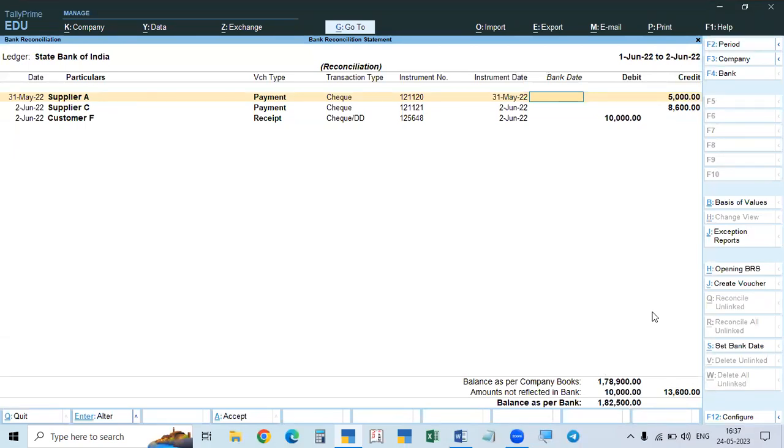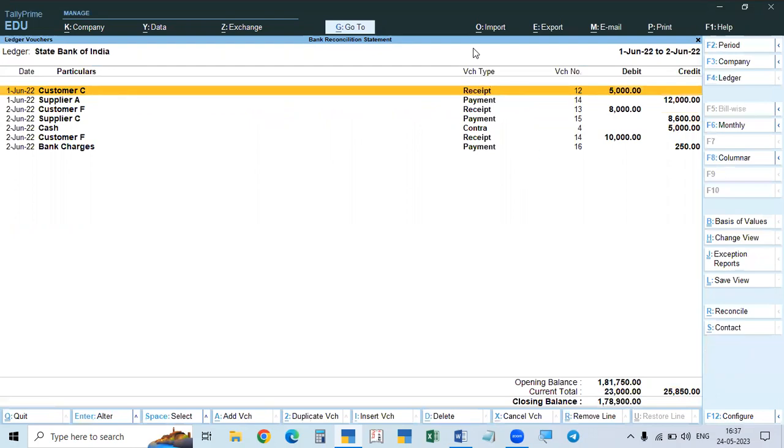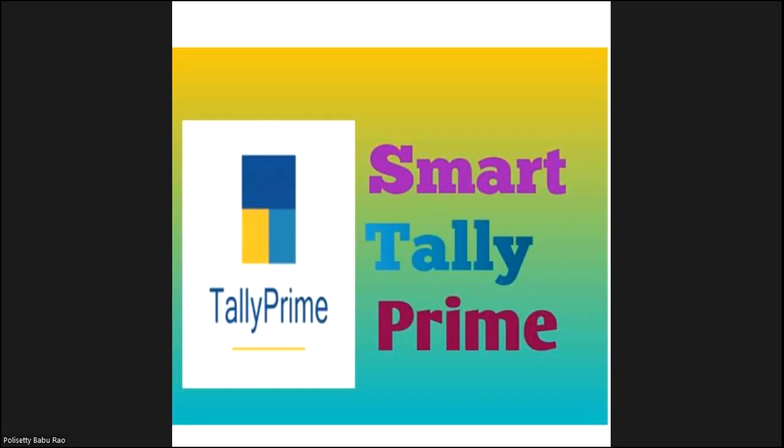Okay. And in the month of July, when you are reconciling, the May month 1 amount and the June month 2 amounts will be shown up in the beginning, and then the July transactions. If these reflect in July, they will be hidden. Like this, we have to make the bank reconciliation statement. So every month we will go on doing this. So this is about our topic today, the bank reconciliation statement.